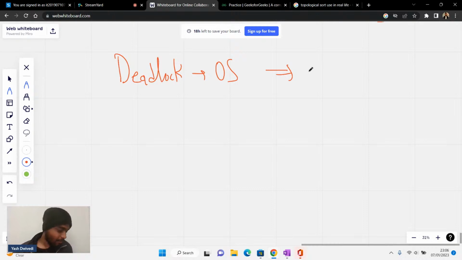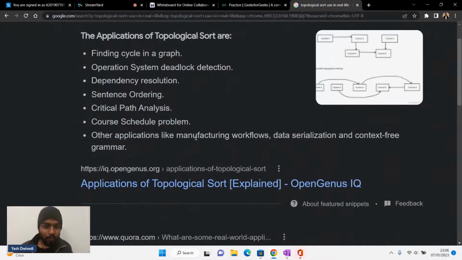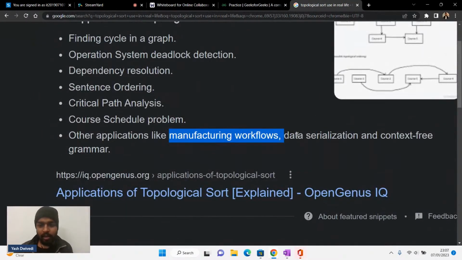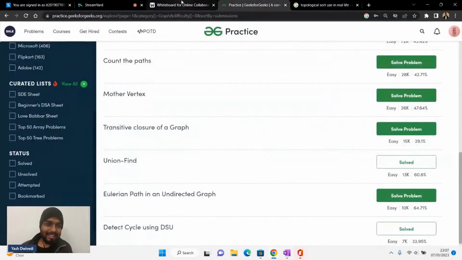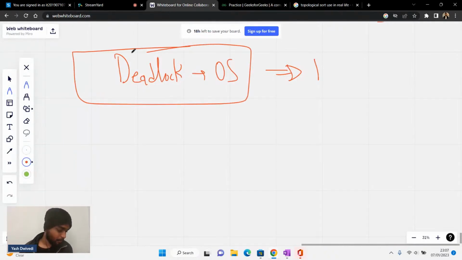So that is also one of the areas where you use this topo sort, for deadlocks. Dependency resolution, again, topo sort. Then manufacturing workflows, data serialization, context free grammar. So basically, this is one of the best examples where it is used.